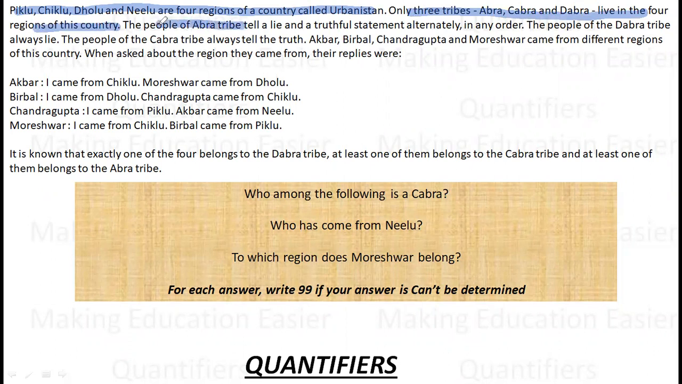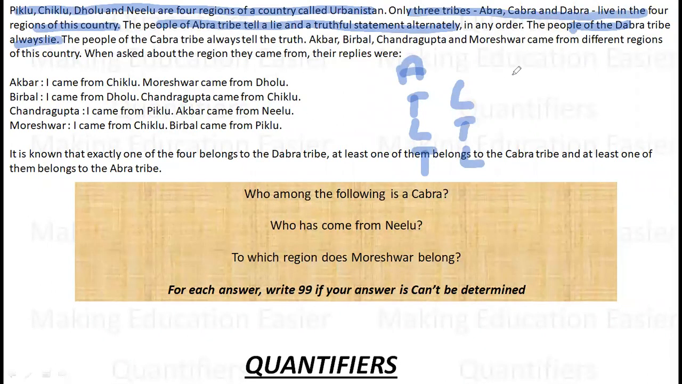The people of Abra always tell a lie and a truthful statement alternatively. So Abra is truth, lie, truth, lie, or lie, truth, lie. So they alternate. So they are the alternators in any order. The people of the Dabra tribe always lie. And Kabra always tell the truth.